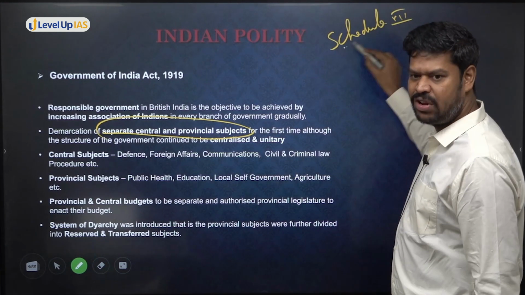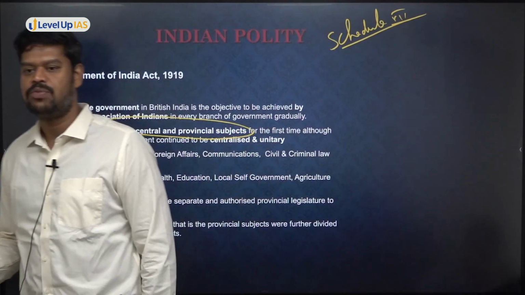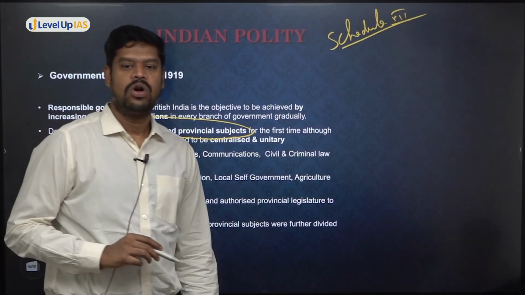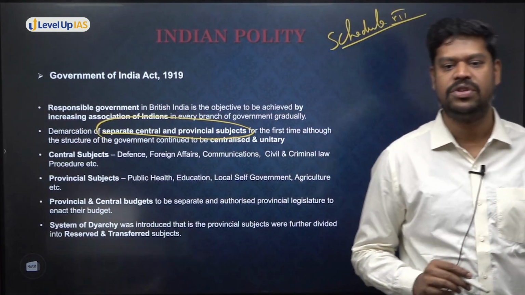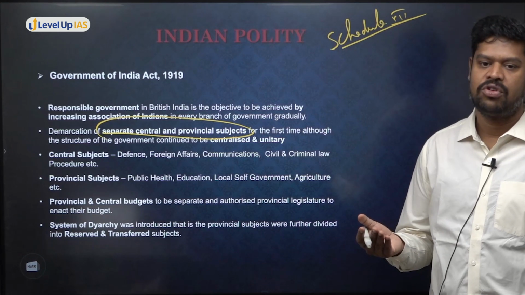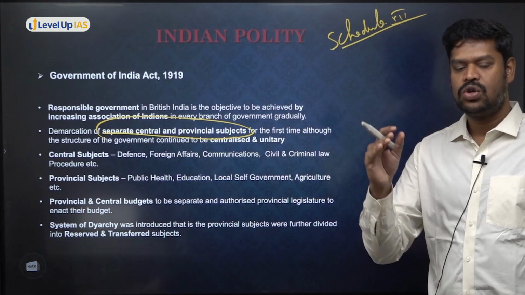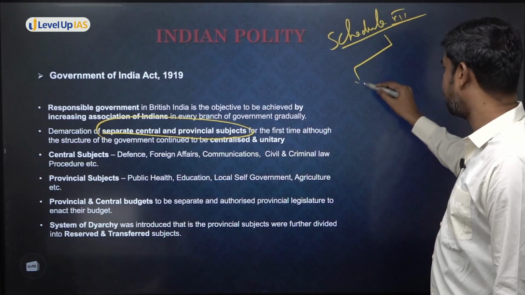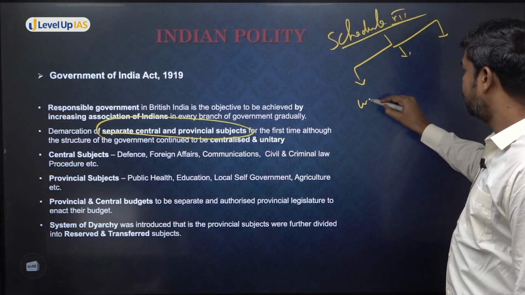We discussed briefly about the Schedule 7 of the Constitution. Can you just think about what we discussed about it? It brought in different subject matters for the central legislature and the provincial legislature, or today, different subject matter for the Parliament as well as the state legislature. So today, if you look into the Schedule 7 of the Constitution, how many lists are there? So what are the lists? Union list. Okay, very good.